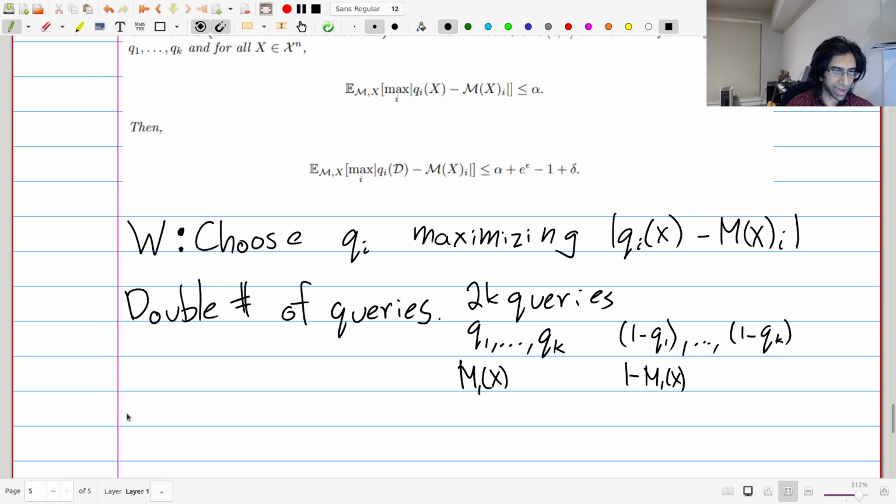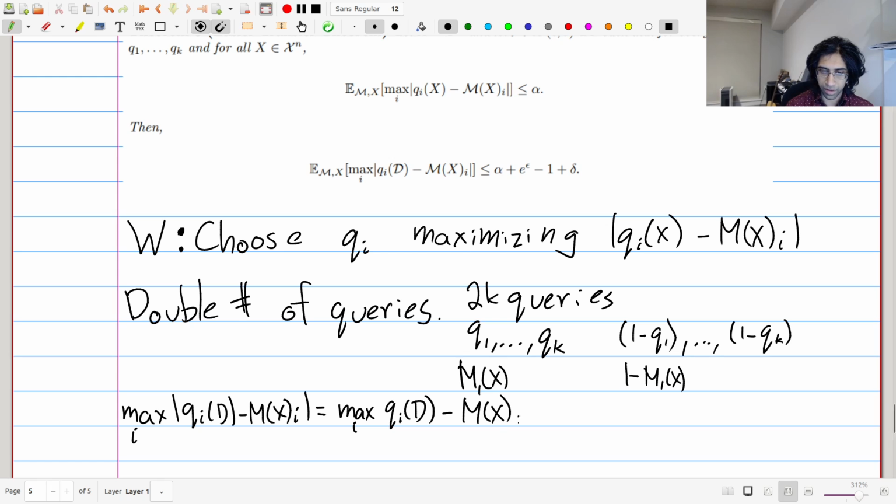Again, this might seem like a kind of weird thing, but the reason why we do this is so that we have the following guarantee. We have that the max over all i of |q_i(D) minus m(x)_i| is equal to the max over all i of q_i(D) minus m(x)_i.